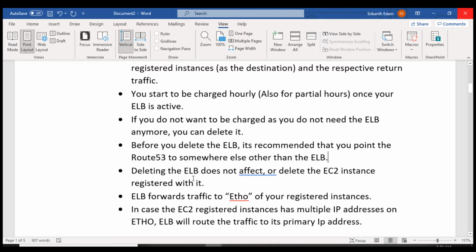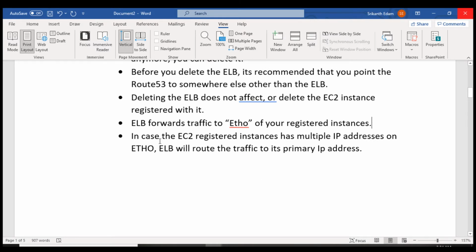Deleting the elastic load balancer does not affect or delete the EC2 instances registered with it. If you delete your elastic load balancer, it is not going to affect your EC2 instance. It is still there, it will just be deregistered. The elastic load balancer forwards traffic to eth0, Ethernet 0, of your registered instances. So when you add your instances to the elastic load balancer, by default it is going to use the Ethernet 0 port.